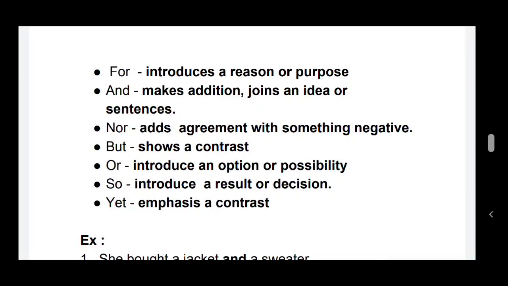Or introduces an option or possibility. So introduces a result or decision. The next coordinating conjunction is yet. Yet emphasizes a contrast.